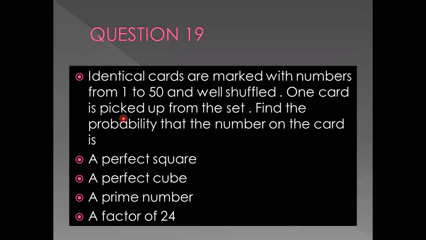Now the next question. The next question says identical cards are marked with the number 1 to 50 and are well shuffled. That means 1 to 50 is the number written on the card. One card is picked up from the set. Find the probability that the number on the card is a perfect square, a perfect cube, a prime number and a factor of 24.